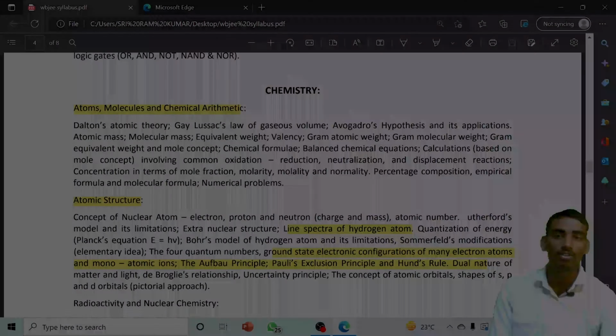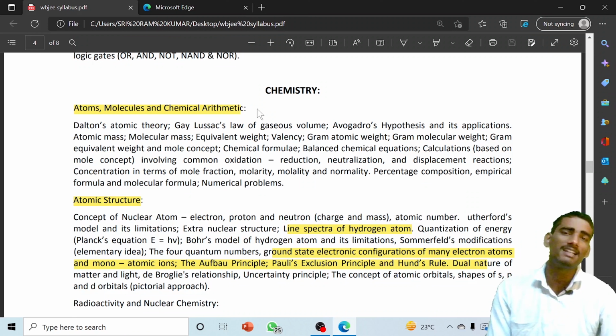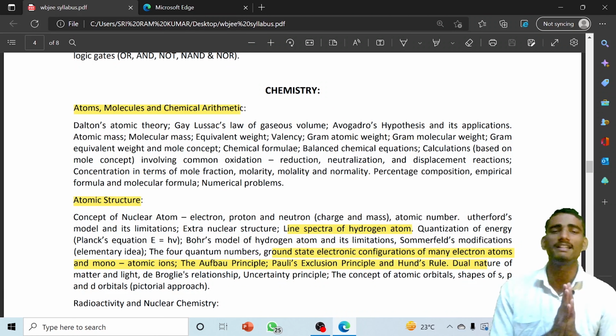The chemistry syllabus is almost parallel to the JEE Main exam, though a little bit lower. But let me talk about the detailed syllabus.